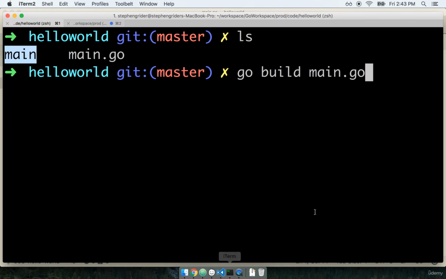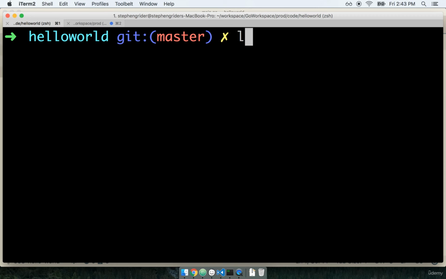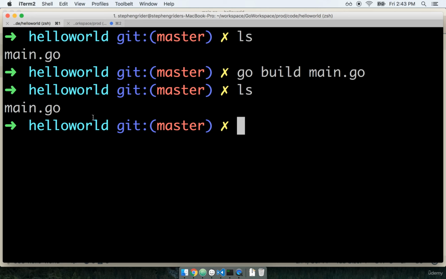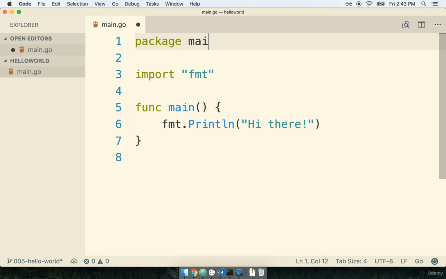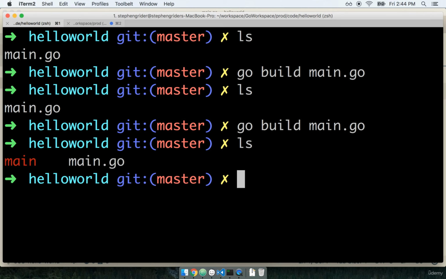Now I'm going to go back over to my terminal. If I list out all of my files and folders, you'll see that I still have the main executable right here. So I'm going to remove it really quick. Now I'm back to only main.go. If I build this file now with a different package name, and then list out all my files and folders, you'll see that I did not get an actual executable thing inside of here. So obviously the name of the package does matter. I'm now going to change it back to a package name of main, like so. I'll go back over, build my project again, and now I see that I got the executable here again.